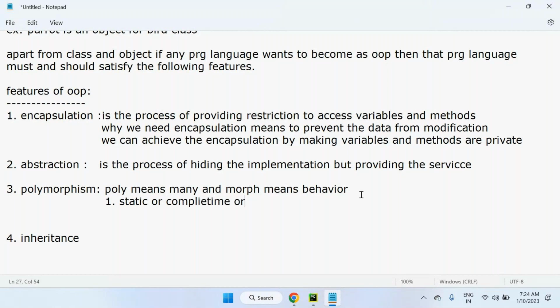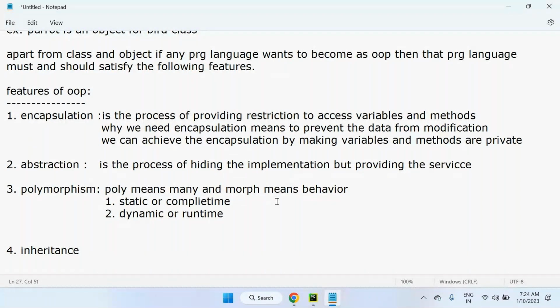Static or compile time polymorphism is also called early binding. Next one is dynamic or runtime polymorphism. So there are two types of polymorphisms: static and dynamic.